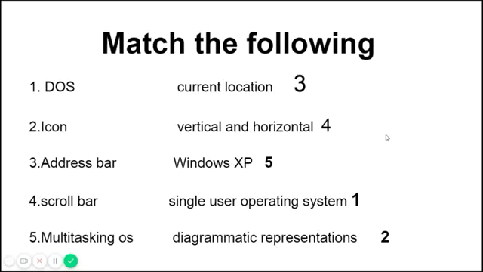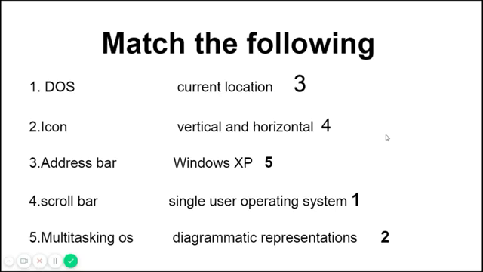This is match the following. DOS, I told you, is a command based system. The person who knows the commands only can operate it. It is basically a single user operating system. Then icon: diagrammatic representation. It is a picture representation. Small pictures will be there. You have to click to open the particular program related with the picture. So icon is a diagrammatic representation.